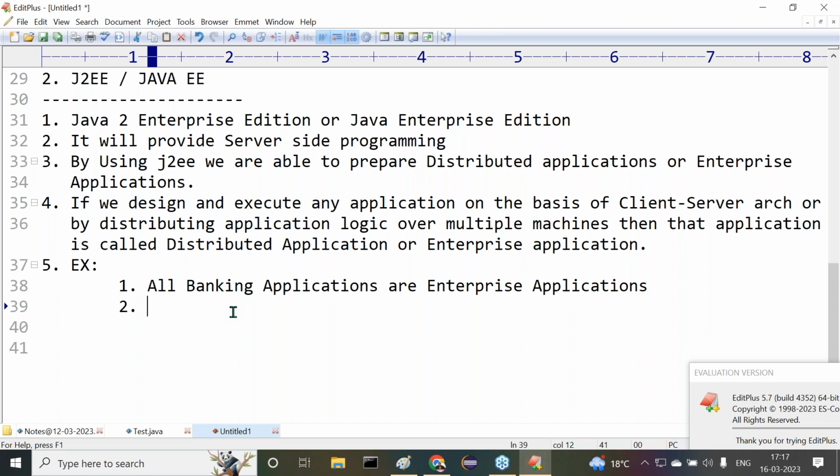There the transfer funds option is available. I have to click on it. When I click on transfer funds, there I have to provide my details, and my friend's bank details also I have to provide. Then after that I have to transfer the money.